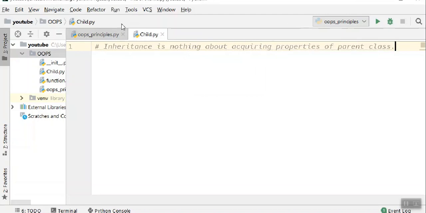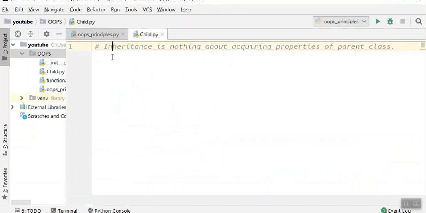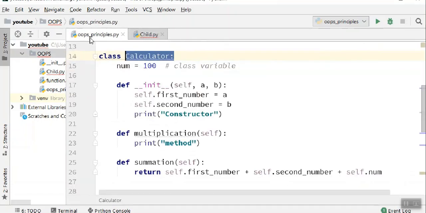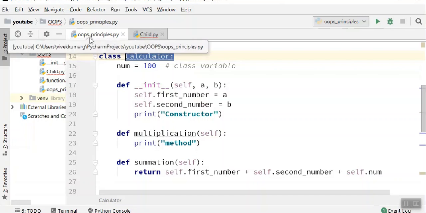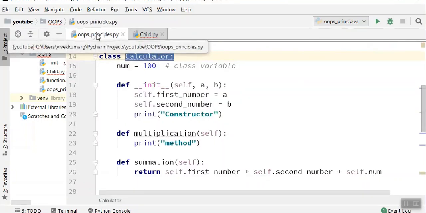Now let's suppose this is your parent class and let us create one child class. We say class, and we'll say child implementation. Now understand, as I said, assume this is your parent class and you have one more class, which is called the child class, and you want to access all the properties of the parent class.